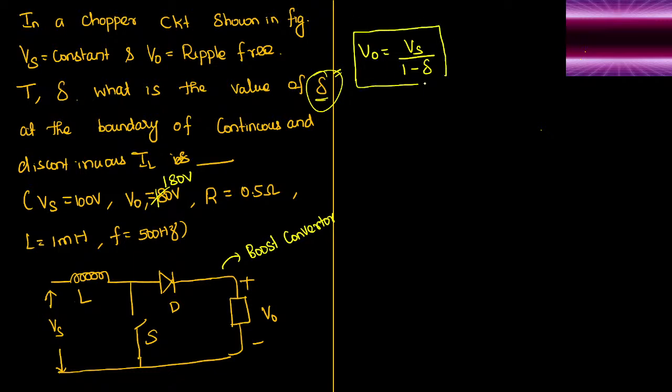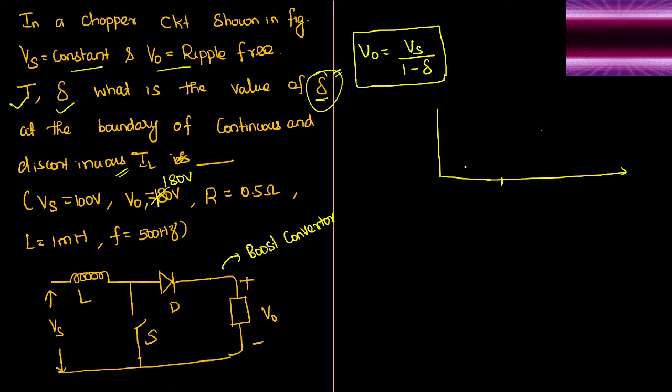Yes or no? In the question they told that in a chopper circuit shown in the figure, Vs is constant, output V0 is also constant, because ripple free means constant. Fundamental time period is T, and delta we have to identify: the value of delta at the boundary of continuous and discontinuous inductor current. See, they are asking you to figure out the boundary. Boundary means just about to cross the zero point.